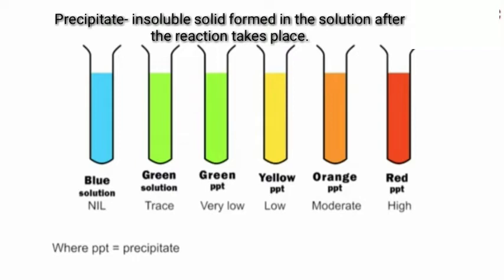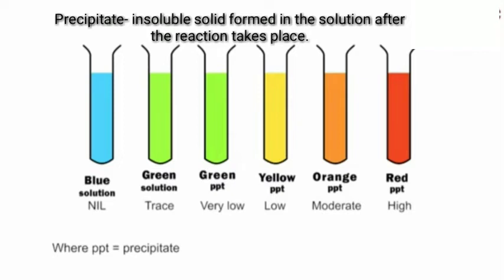Okay, so this is an insoluble solid which will either float in the solution or it will sink at the bottom after the reaction ends. So now here, whatever precipitates we are getting, they are colorful and each of these colors indicates something.